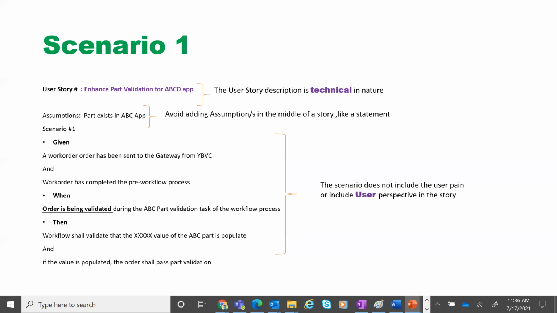See, the order is being validated. Who is it useful for? Who is the user? The user could be somebody in the order management team. So that part is missing here. Remember, my friends, that must always be included, which is missing in this technical story. Technical stories are very difficult to understand until and unless you have the product knowledge. Sometimes if you ask the developers what they are building, they won't know what they're building for. So you have to write stories which are easy to understand.